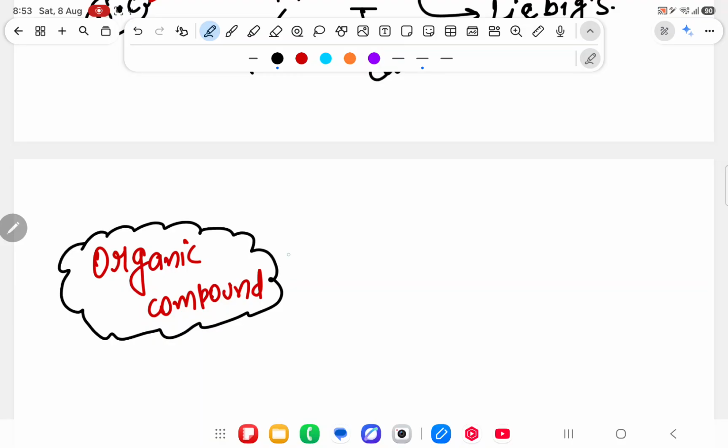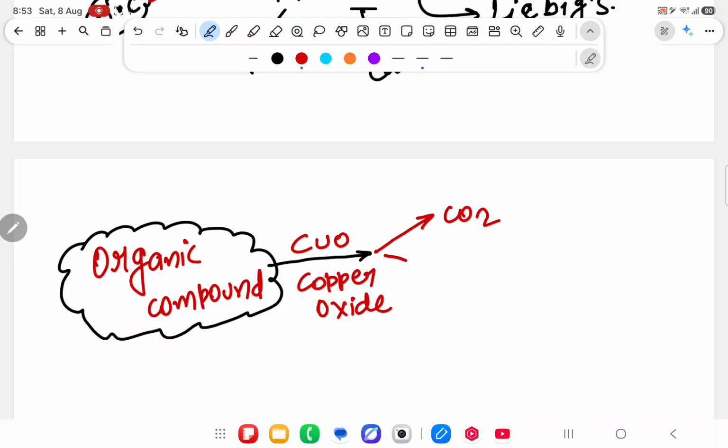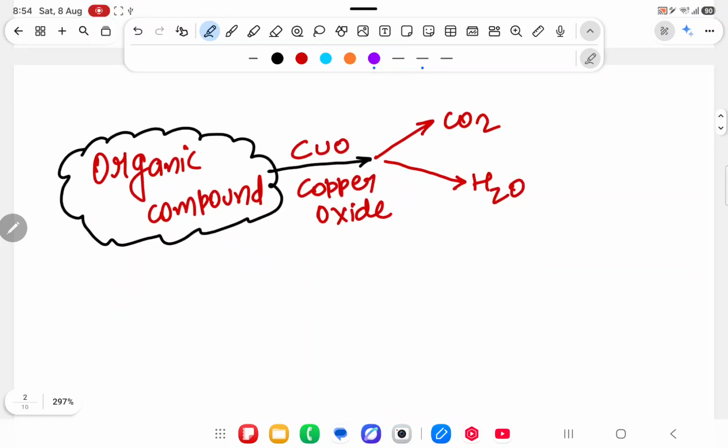He said take one organic compound and react that organic compound with CuO. CuO means copper oxide. If you react this compound with copper oxide, it may give either carbon dioxide or water. So how will you check that the gas released is carbon dioxide and the liquid coming is water? What you have to do?